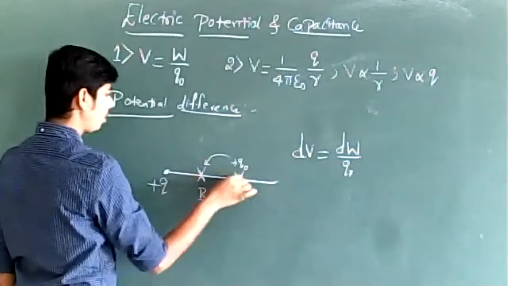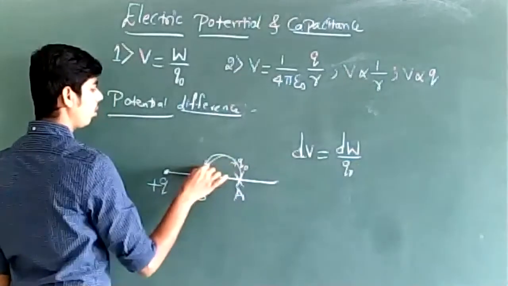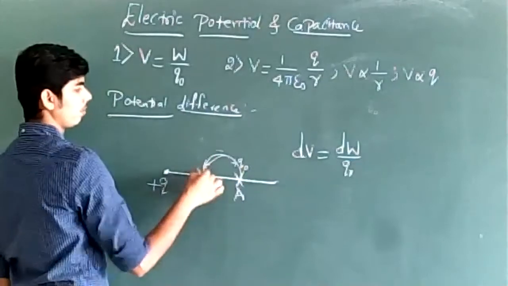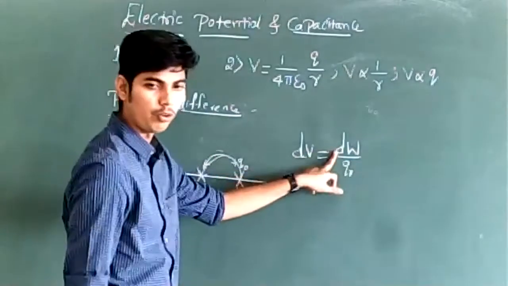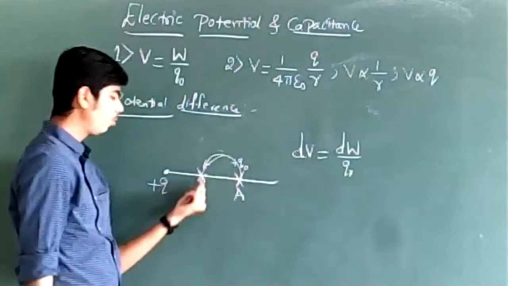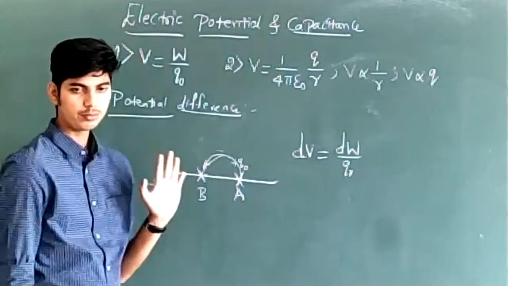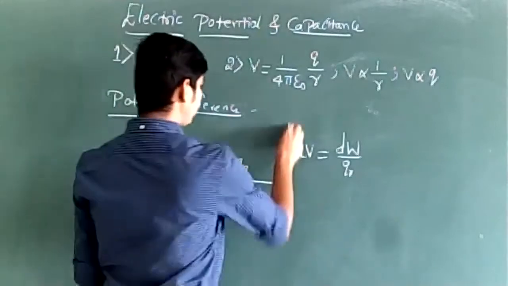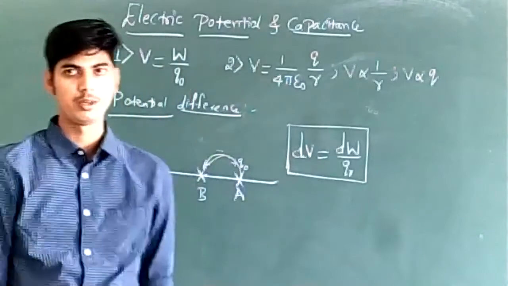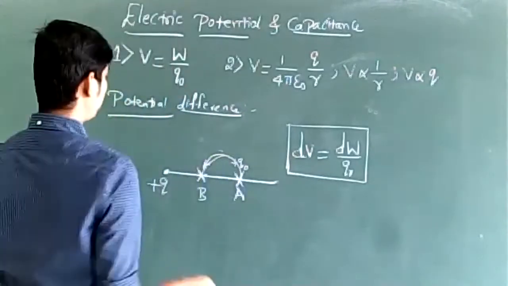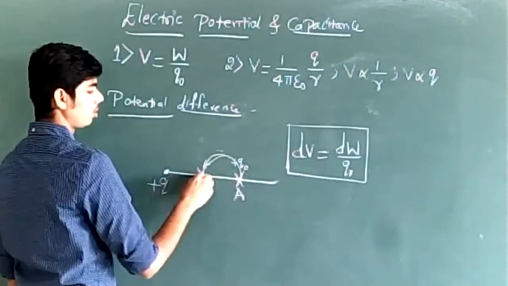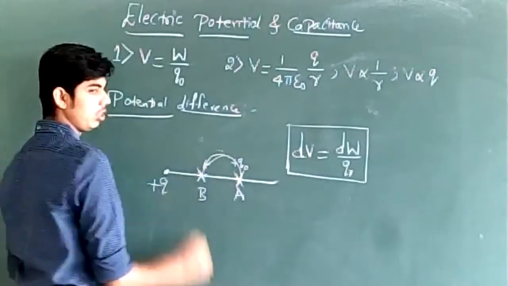Because the points are very close to each other, a small amount of work has to be done to move the test charge from A to B. dW is the amount of work done to move the test charge Q0 from A to B in the electric field. Right? This is how potential difference is defined. Suppose you know the potential difference between these 2 points.